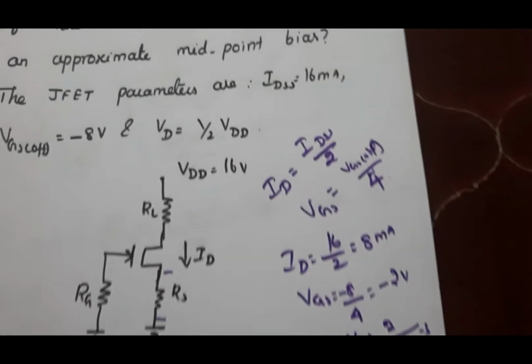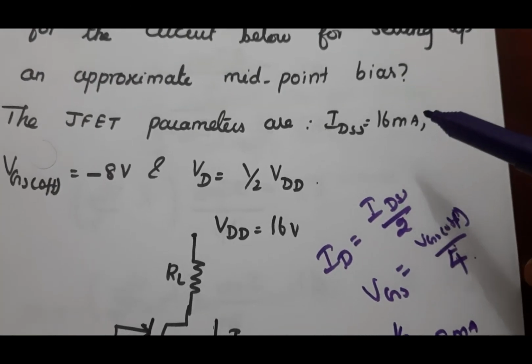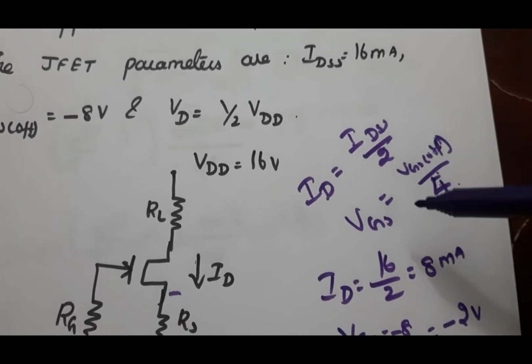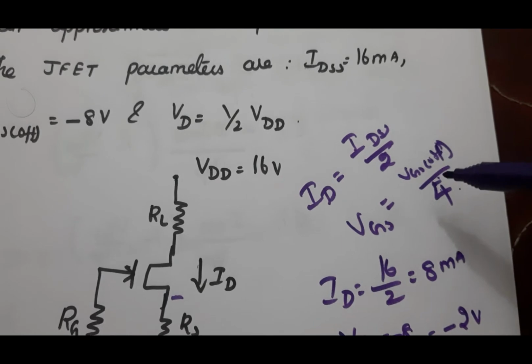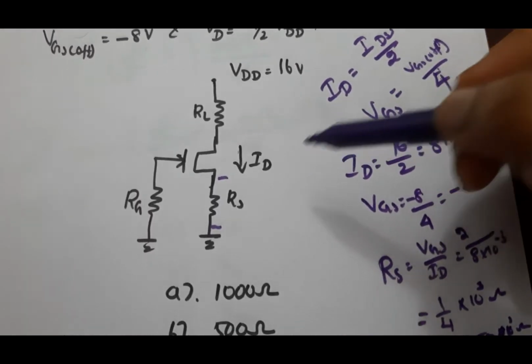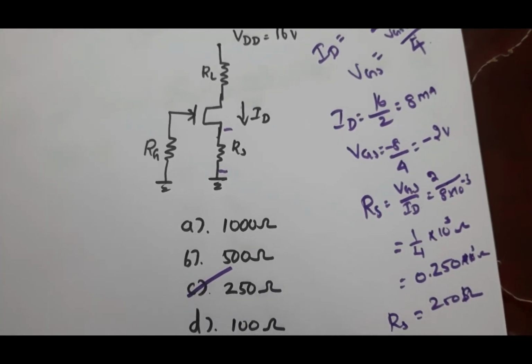So we have to remember these two things. When operated in midpoint bias, the ID becomes IDSS divided by 2, and VGS is equal to VGS off divided by 4. Based on that, we can find the RS value here. The value is 250 ohm. C is the answer.